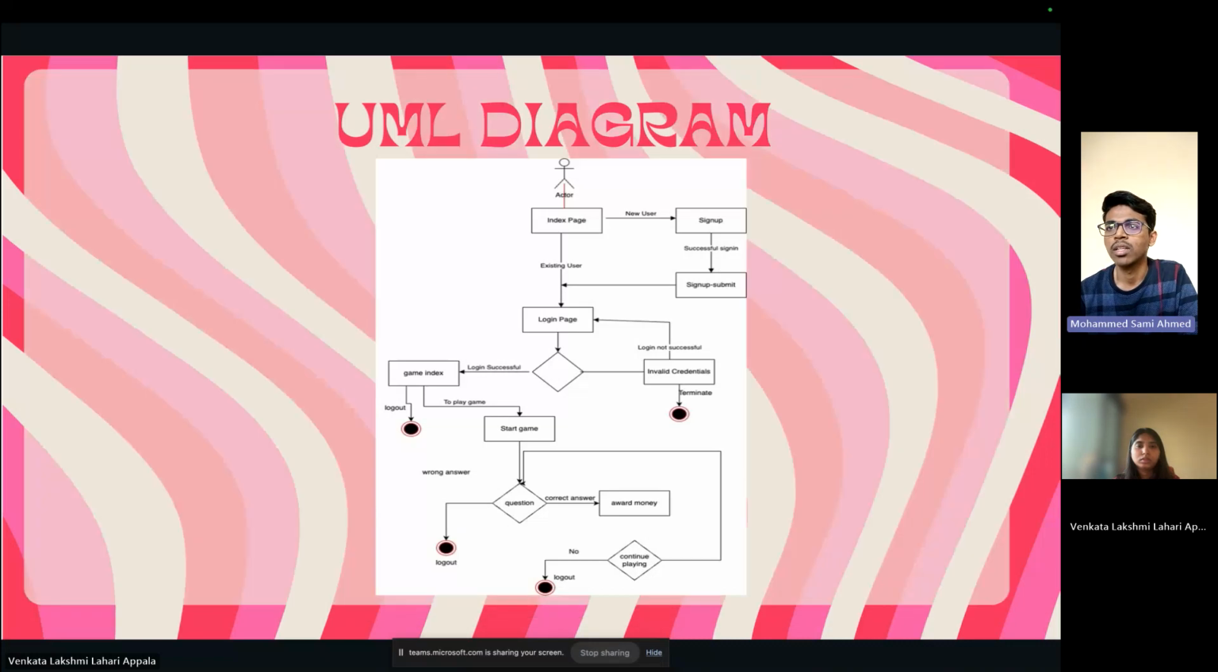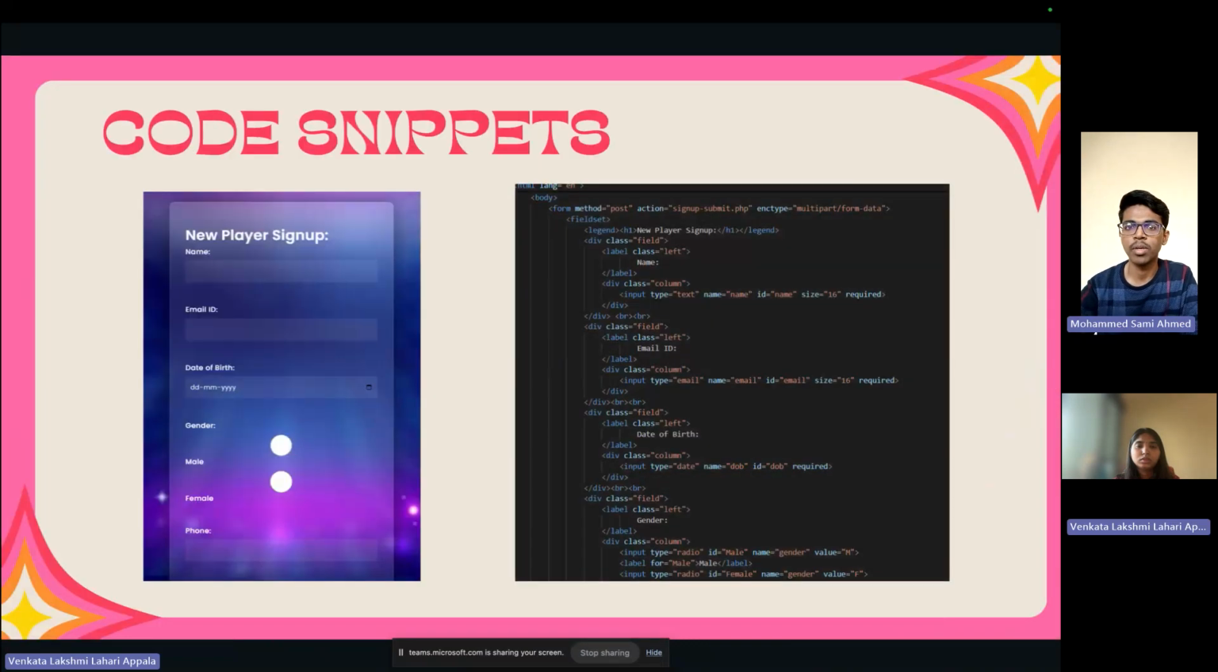Coming to the next slide, that is the code snippet. As we can see on the left side, this is a snippet of our user sign up. Once a new user comes here, he needs to fill in his details like name, email ID, date of birth, gender and phone number. Also, he can upload a photo that will be displayed on the profile. On the right hand side, we can see the code for it.